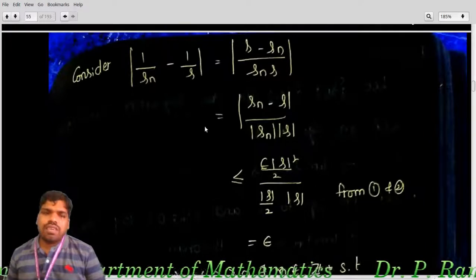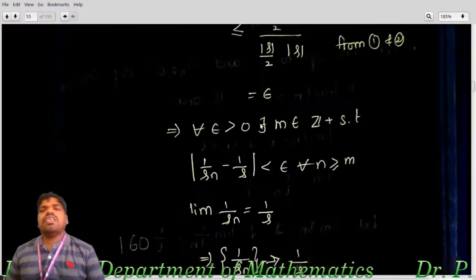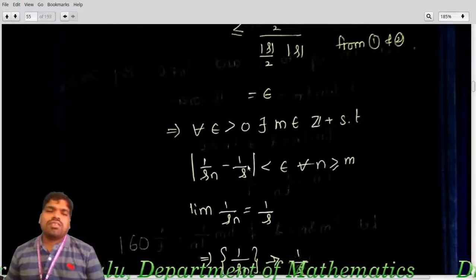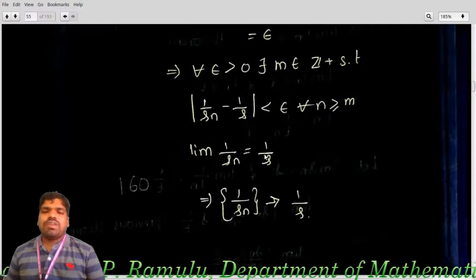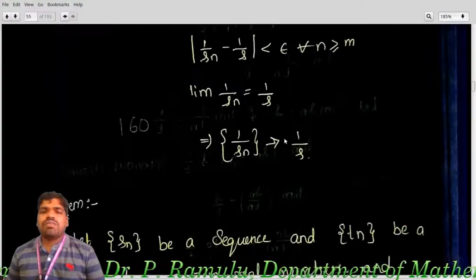Which implies what happened here? For every epsilon greater than 0, there exists n0 such that |1/Sn - 1/S| is less than epsilon for all n greater than or equal to n0, which implies lim 1/Sn equals 1/S.